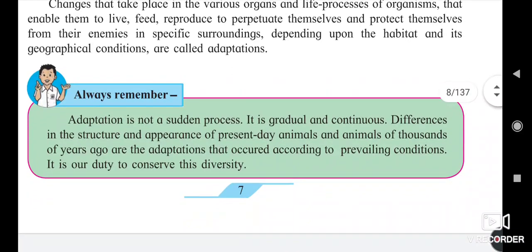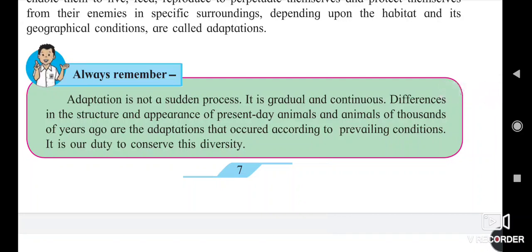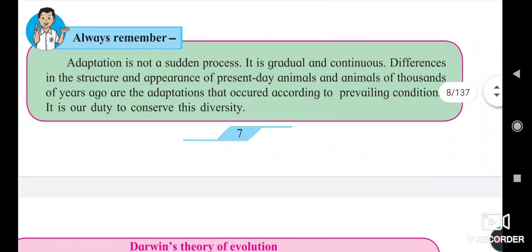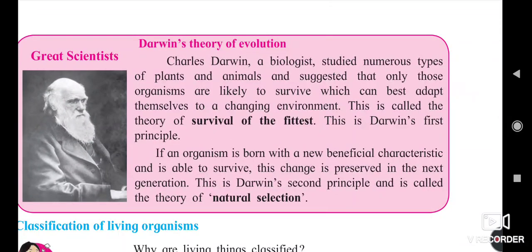Okay, here we have more information about adaptation. Adaptation is not a sudden process. It is a gradual and continuous process. Differences in the structure and appearance of present-day animals and the animals of 1,000 years ago are according to their adaptation and prevailing conditions. It is our duty to conserve this diversity. This is the science of Darwin, who put forward the theory of evolution.